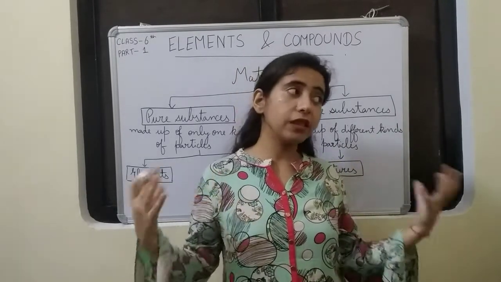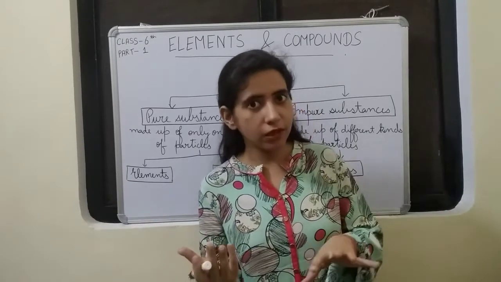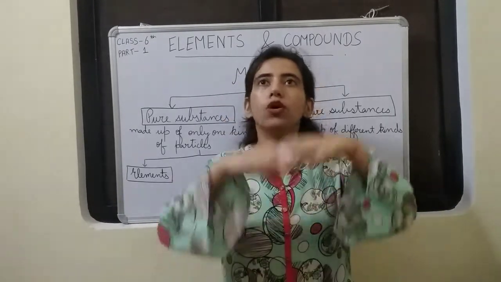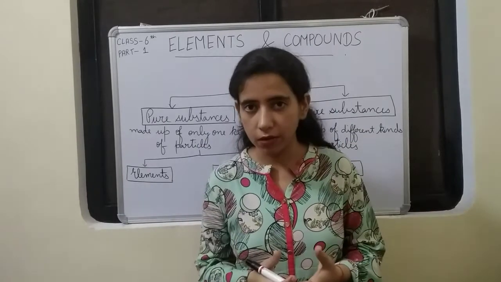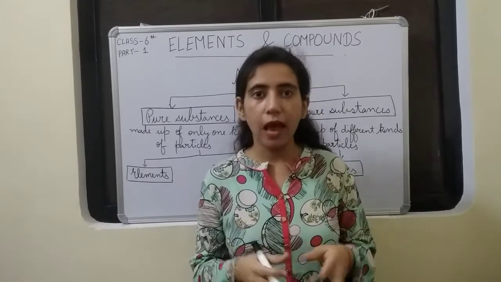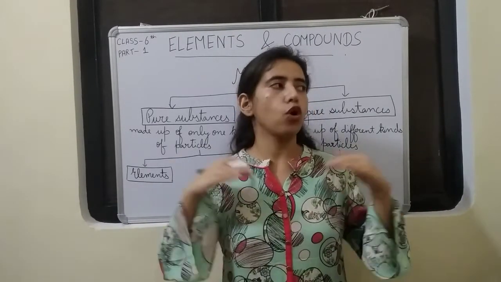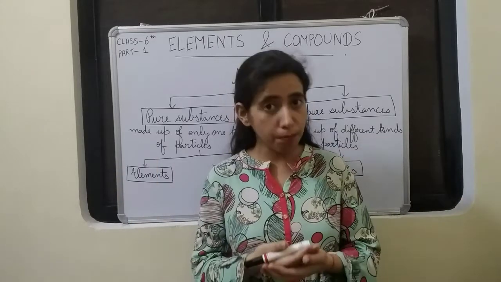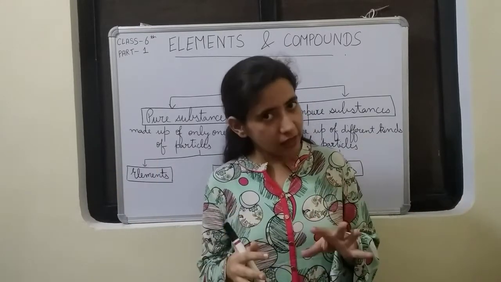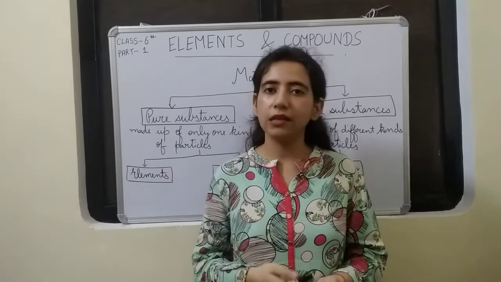Matter is everything that we see around, even something that we don't see also. The whole universe is made up of matter. So the definition of matter is anything that occupies space and has some mass. Matter is anything that occupies space and has some mass.